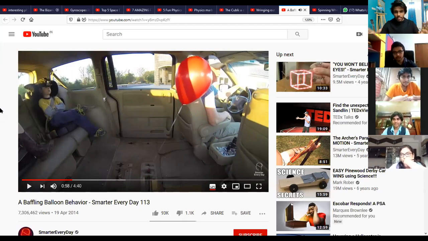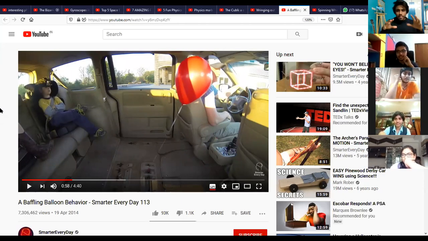Look at this specific case. The car is going forward, and the balloon actually went forward. Yes, sir. Sir, I know why. The balloon is being pushed by the air that is moving with the car. Not exactly. I'll tell you what. I'll just give you the answer, the way you need to think.